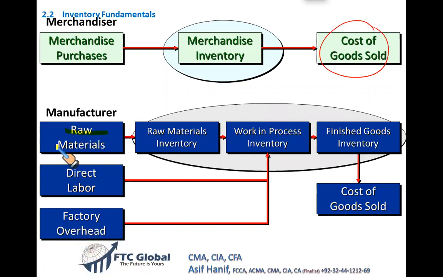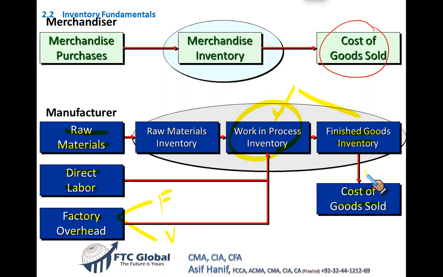The manufacturer will bring in the raw material through purchases. He will add direct labor and factory overhead, which we know are of two types, fixed and variable. Once these costs are incurred, this raw material is converted into either work in process, which means partly finished goods, or it will be completed in the form of finished goods.